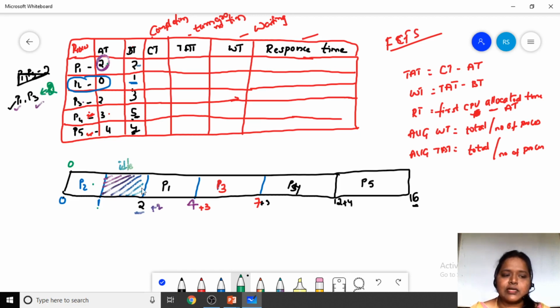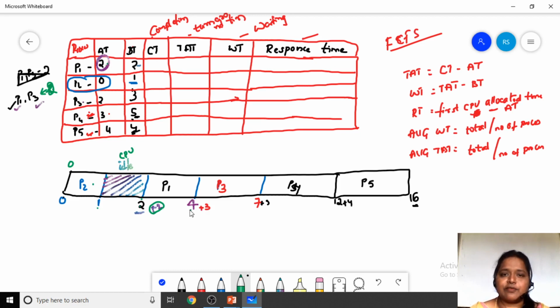So from 1 millisecond to 2 milliseconds, the CPU is in idle state. At 2 milliseconds, P1 and P3 both have arrived. But which arrived first? P1 arrived first, so we are giving P1 the priority. How much time does it need? 2 milliseconds. Already it has waited until 2 milliseconds and its burst time is 2 milliseconds. 2 plus 2, 4 milliseconds.